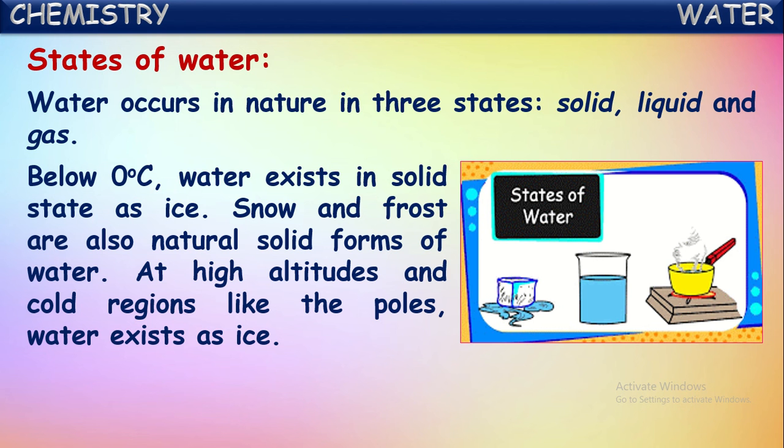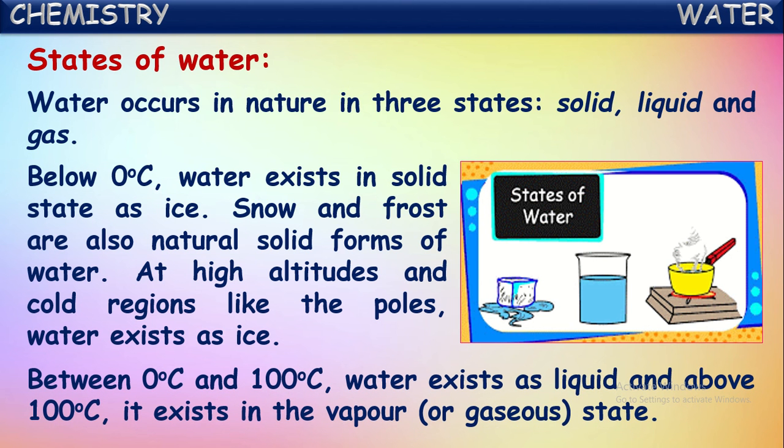And at higher altitudes and cold regions like the poles, water exists as ice, because in these higher altitudes and cold regions, the temperature will be below 0 degrees Celsius. So at these temperatures below 0 degrees Celsius, water will be converted into solid form that we call ice.